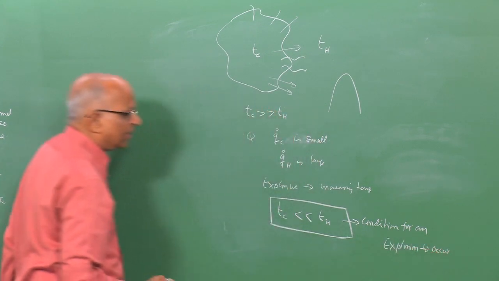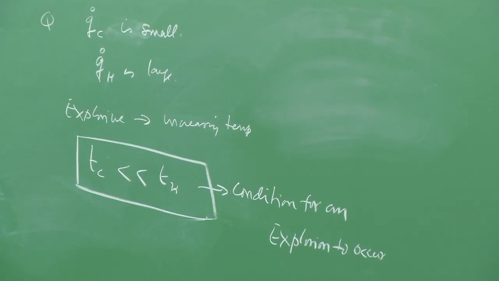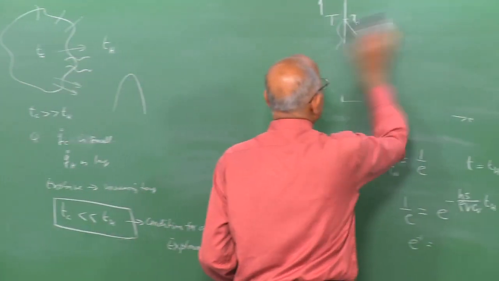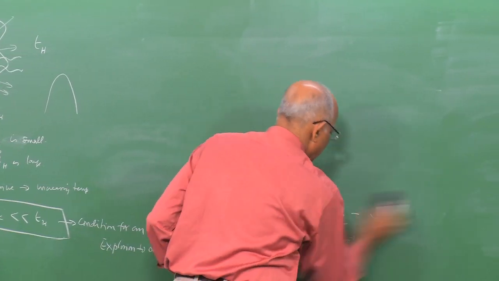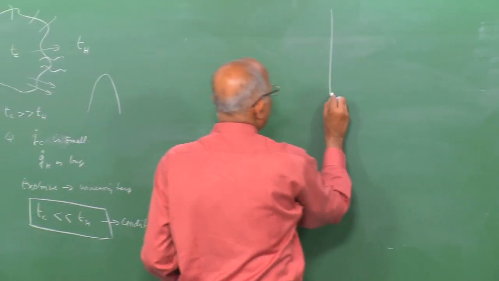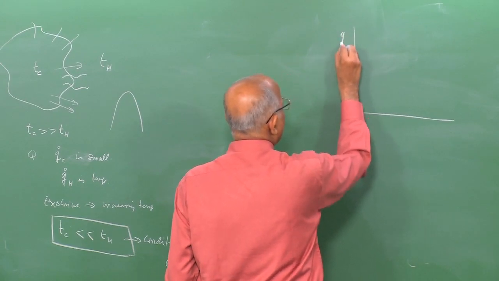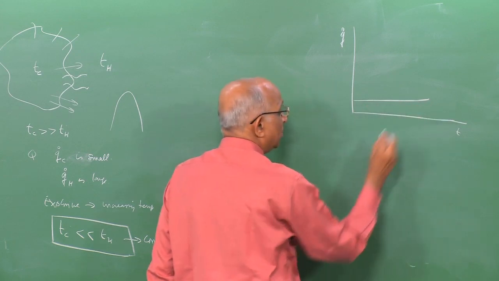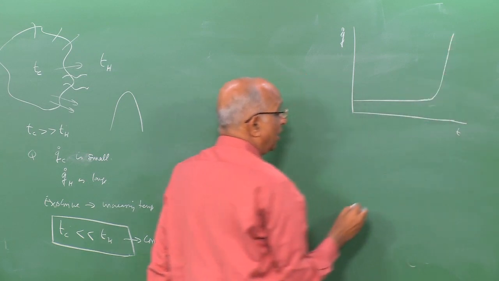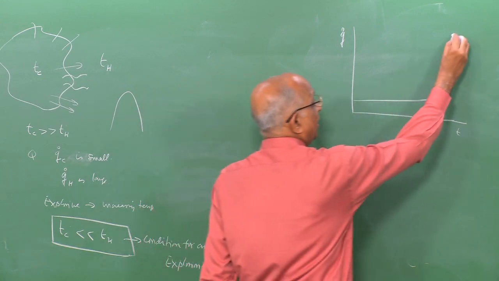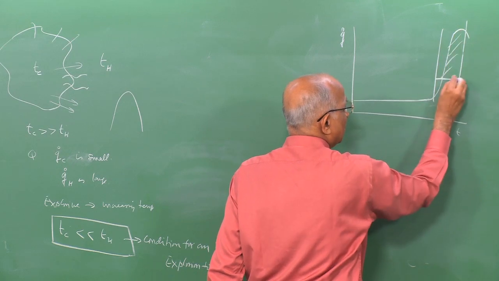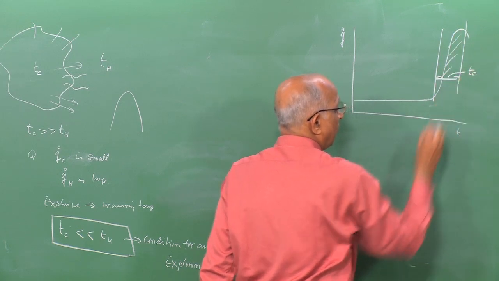I think I should repeat this in a slightly different language. What have we said so far? An explosion occurs when the activation energy is large. In other words, all we are saying is an explosion takes place when the rate of heat release Q dot as a function of time is such that initially nothing much happens. All of a sudden there is a spurt in the rate of the reaction, a lot of heat is generated, and you have an explosion taking place here. That means the energy release takes place over a very small time.